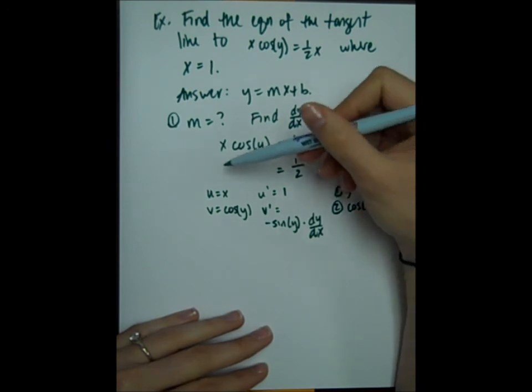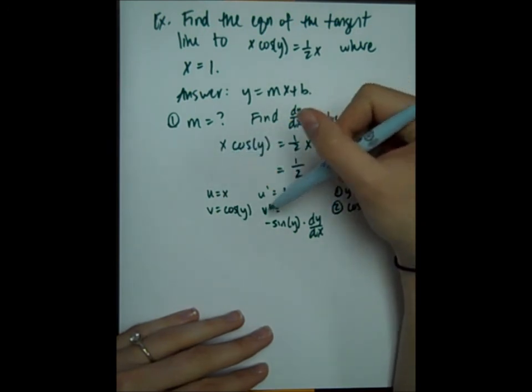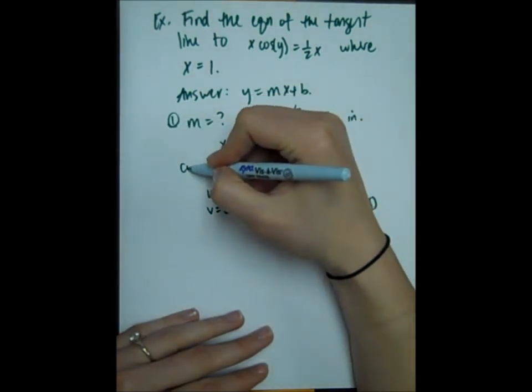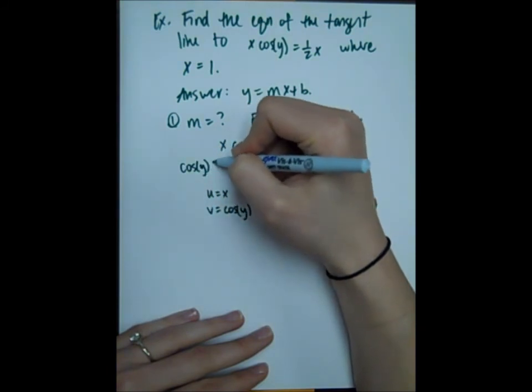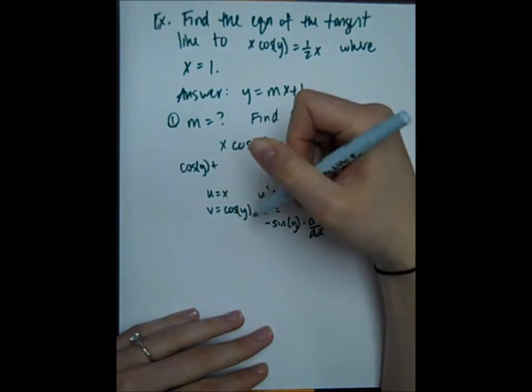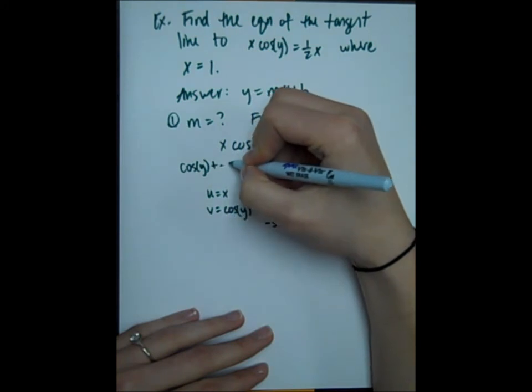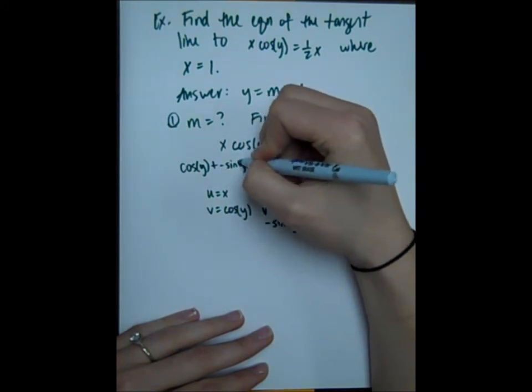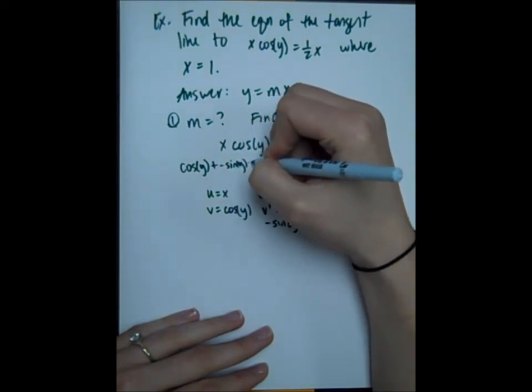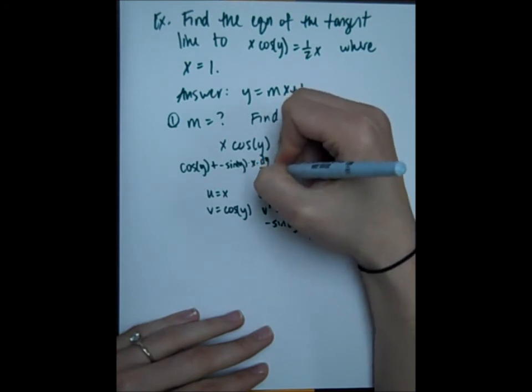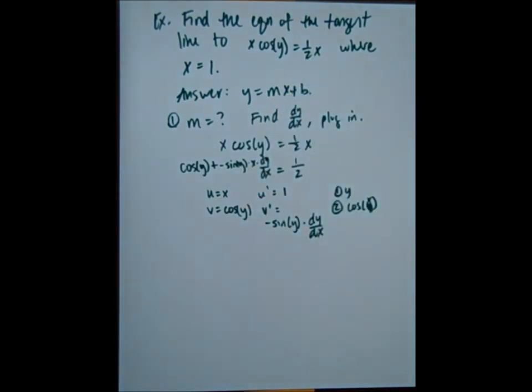So the derivative on the left-hand side is going to be u prime v, so that's cosine y times 1, plus u v prime, so what is that? Negative sine y times x times dy/dx.